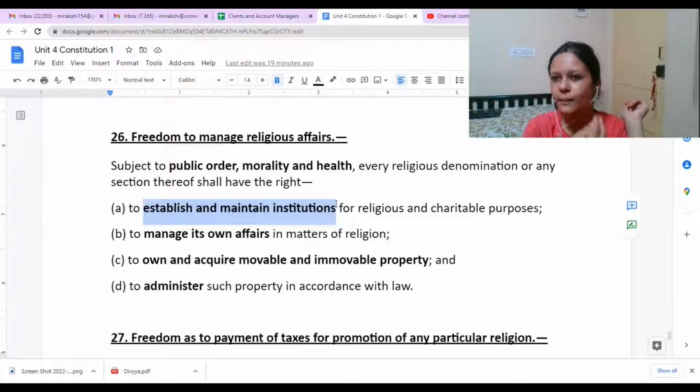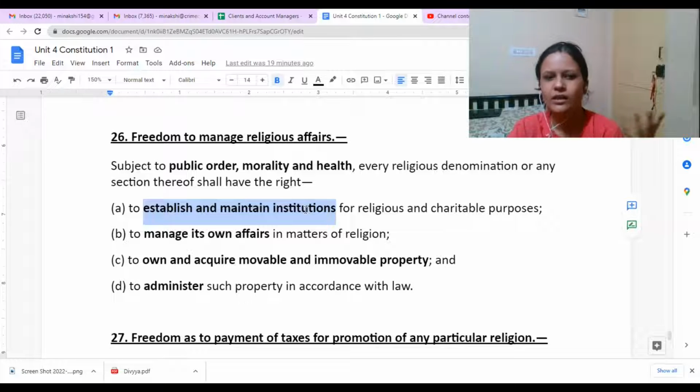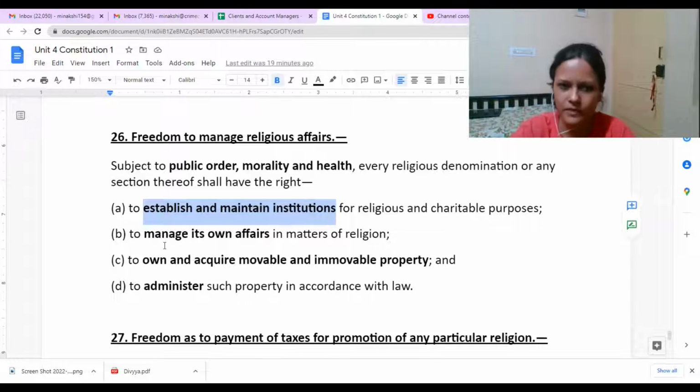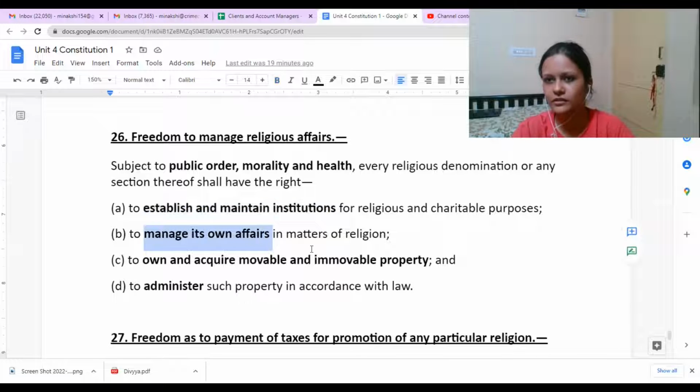You would see in different places Ganesh Chaturthi is organized. Sometimes you might see temples where it is organized. That is nothing but establishing and maintaining institutions where such festivals might be organized and gatherings allowed. So this is the first thing which needs to be provided: the right to establish and maintain certain institutions. It might be temples, it might be community halls, whatever is needed. Next, manage its own affairs. Take for example, you want to celebrate Ganesh Chaturthi, but then you don't have the freedom for every single thing.